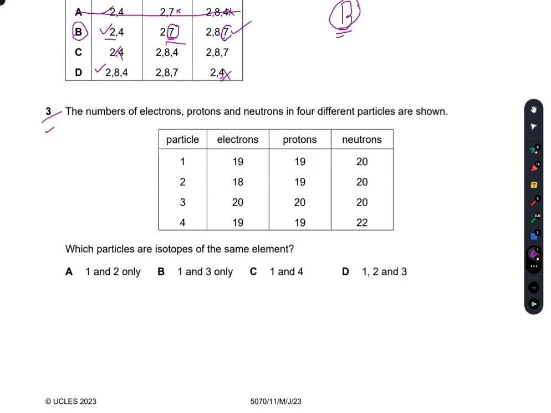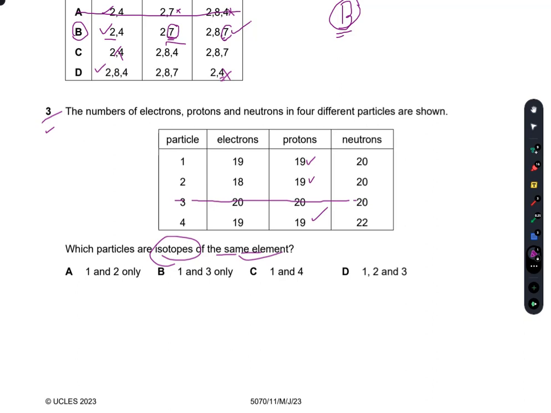Question number 3 is again very easy. The number of electrons, protons and neutrons in four different particles are shown. Which particles are isotopes of the same element? Isotopes have the same atomic number but different mass numbers. So 3 is not an isotope of any of 1, 2 and 4.